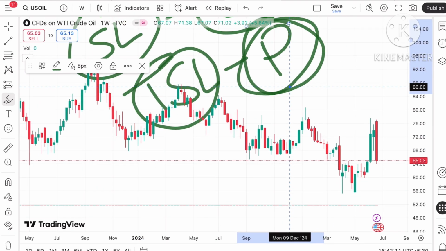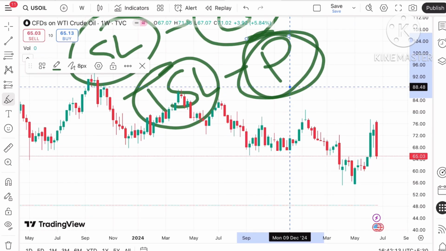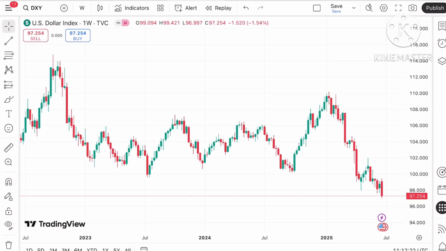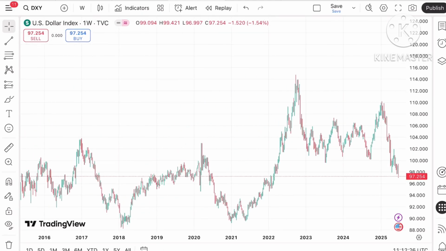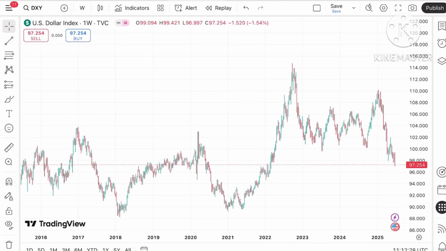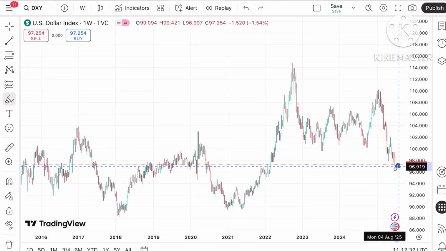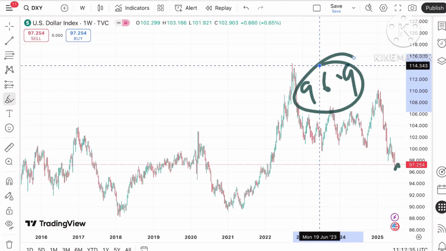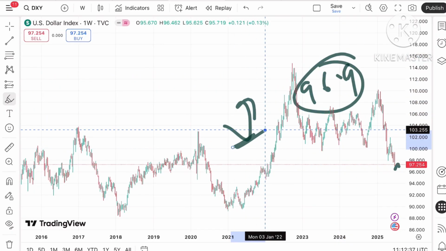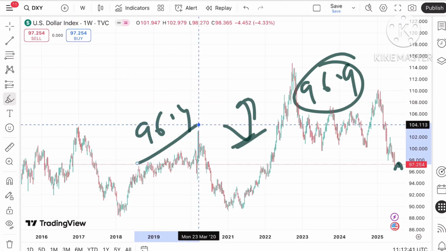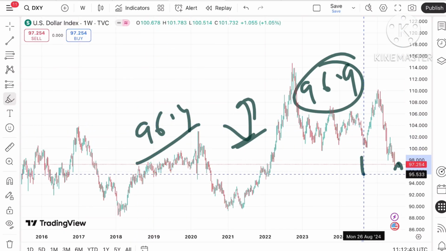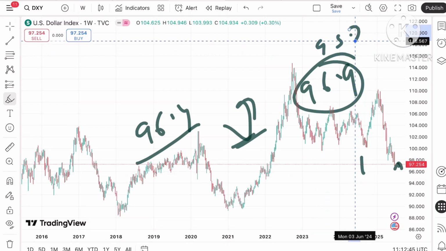Now let's see how the dollar index is moving, because then you will be able to understand how the crude price is moving. If the price doesn't sustain this level, then the next support we can see is at a level of 96.9, and from there a bounce back can come. But if the price starts going below that level, a chance of touching 96.4 will be there, and from there a further fall we can see towards 95.7.